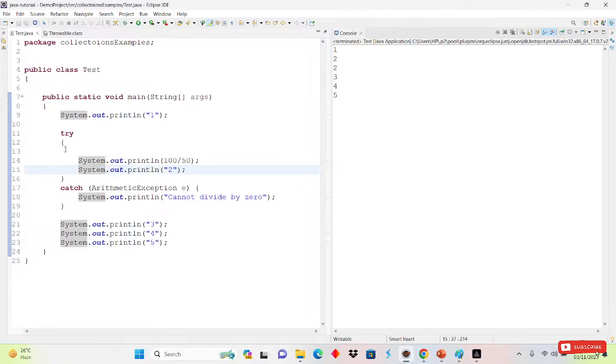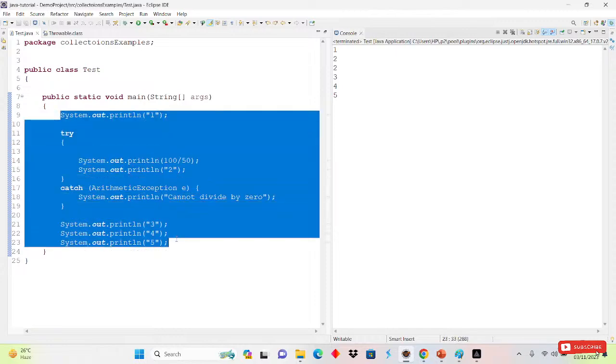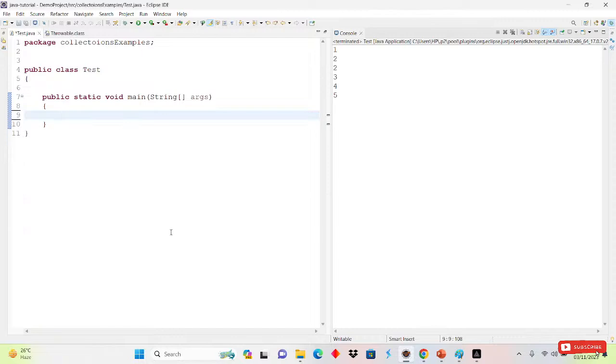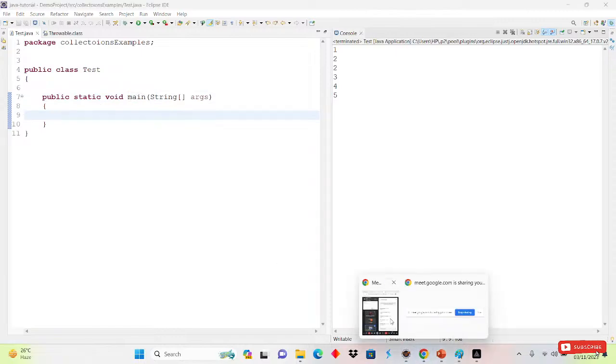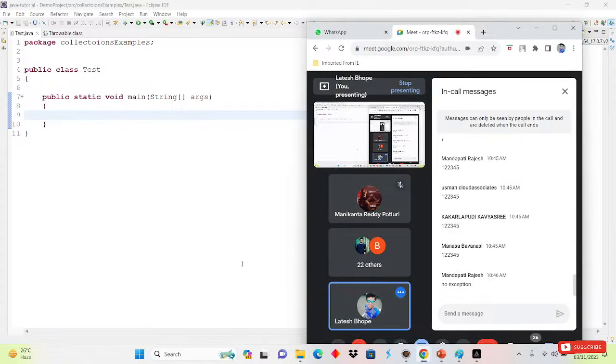After that, we will simply remove this line, we remove all this. Now I will ask you one thing. Suppose any exception is found inside the main method. So who will create an object? Who will create an object?